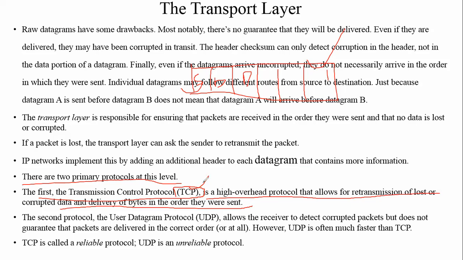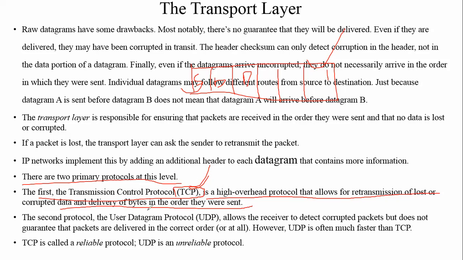Here again, the next responsibility of TCP is guaranteed data transmission, which is the most important part. TCP gives the guarantee that whatever data you transmit from computer A to computer B, computer B 100% receives that data.